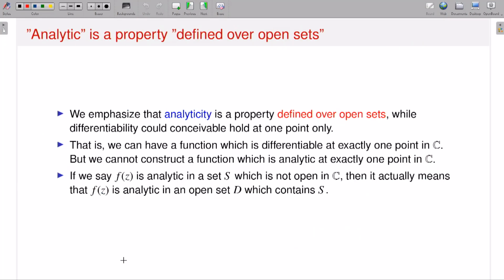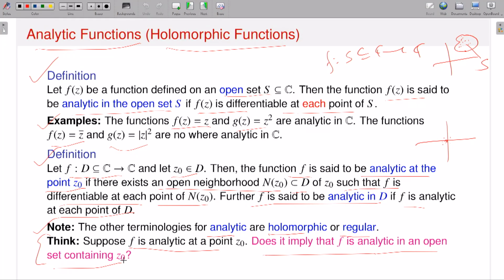Now that question, maybe in the next lecture I'll talk about that. Yes, it is the case actually, but you should think. Because the way I have given the definitions, first I started with the definition of analytic on an open set. And then I am giving a definition of analytic at a point. Though I am saying it is analytic at a point, I am keeping the definition in a neighborhood, that means in an open set.